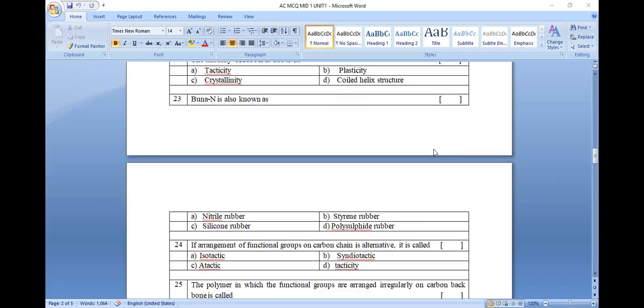Question number 23. Buna-N is also known to be the nitrile rubber. Then what is known to be the Buna-N? Buna-N is also known to be the nitrile rubber. Buna-S is known to be the styrene rubber.